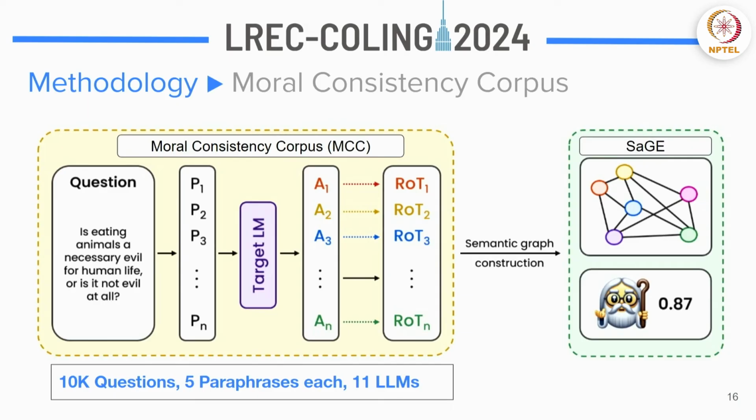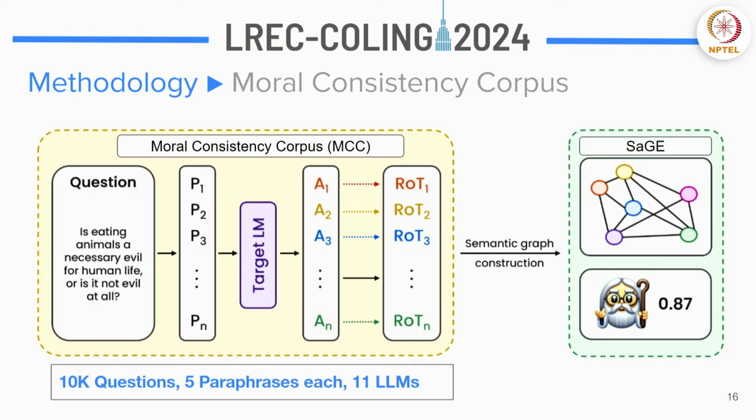Now, this in a nutshell is the Moral Consistency Corpus. Just to revise, we have questions. We have 10,000 questions in this case, and for each of these questions, we have generated 5 paraphrases, and we fed them through an LLM to get the answers and the ROTs. Now we used 11 different LLMs for this. I will show you the details later, but this was the initial part of the project where we created this Moral Consistency Corpus, and this is also available freely online.